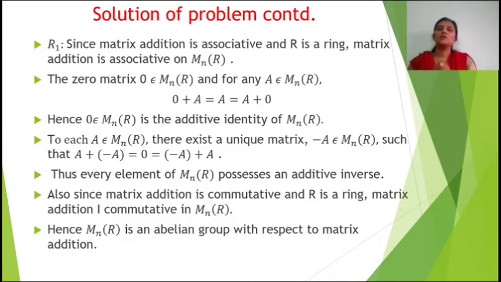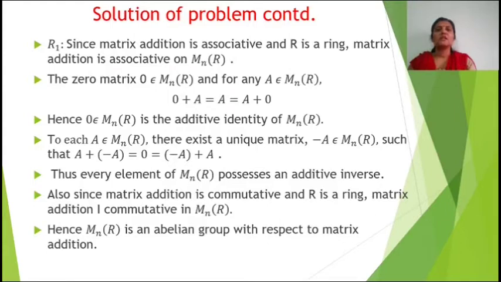Now we have to show the three ring axioms R1, R2 and R3. In R1 we have to show that (R, +) is abelian. So here R is M_n(R) and plus is matrix addition.